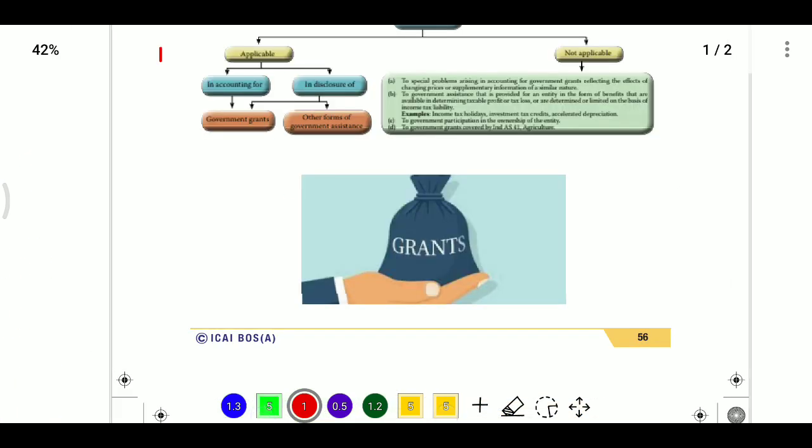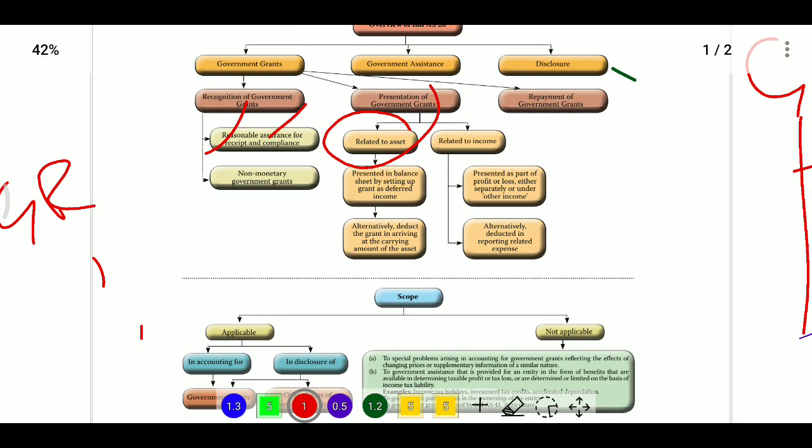Next, we discuss grants related to income. Grant related to income means a grant given by the government to an entity for incurring expenses or giving some relief for causes of losses in business. Now, how shall the entity account for this type of government grant? If the grant is receivable for expenses already incurred or for immediate start-up or relief, so it is unconditional, then there are no conditions and we recognize it immediately in profit and loss account: bank account debit to grant income.